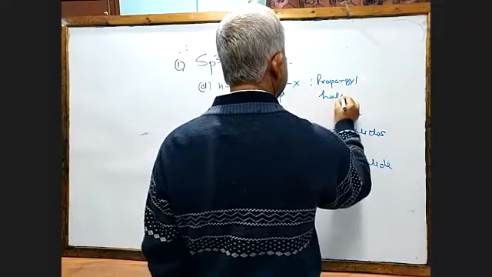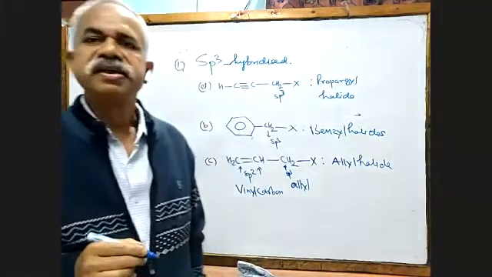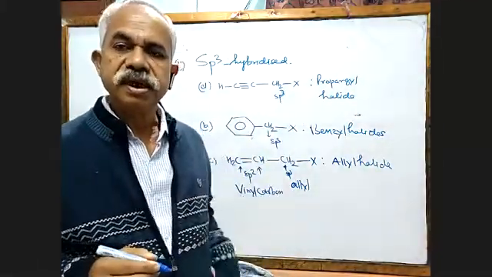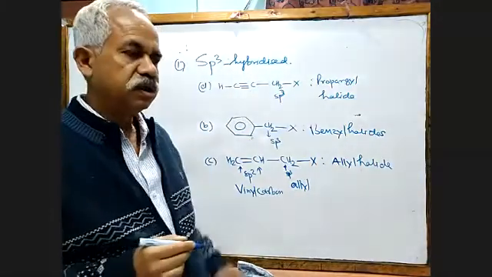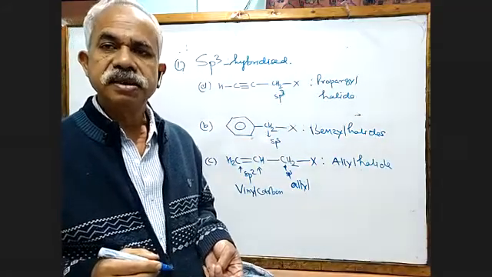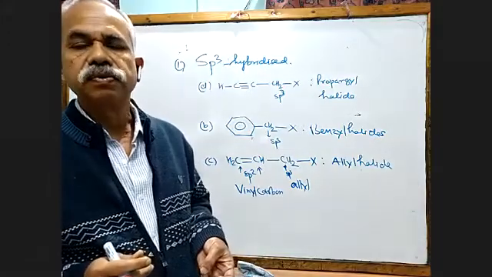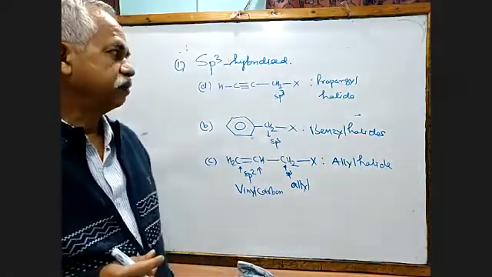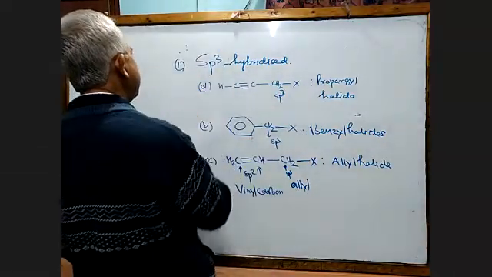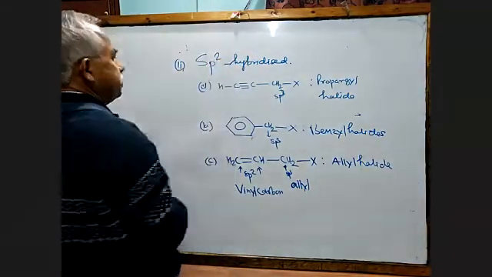So please remember this one. This is important for your entrance exam. So this is the sp3 hybridized carbon. In your book they have given 3, but it is actually 4. They are haloalkane or alkyl halide; second one is benzyl halide; third one is allyl halide; and fourth one is propargyl halide. Okay. Now we will go for our second classification. It is sp2.